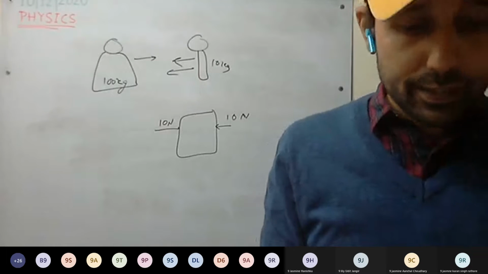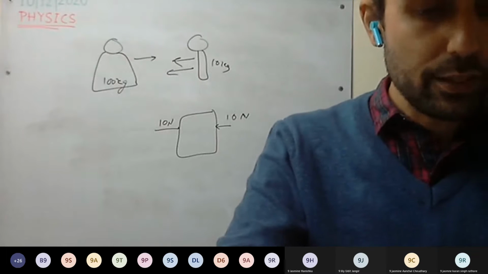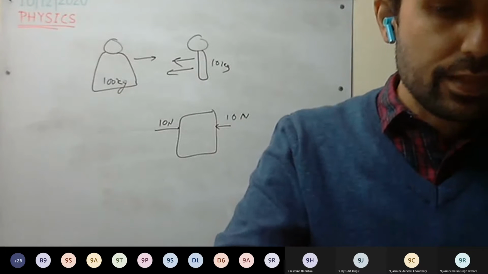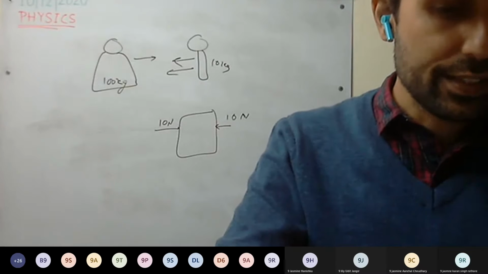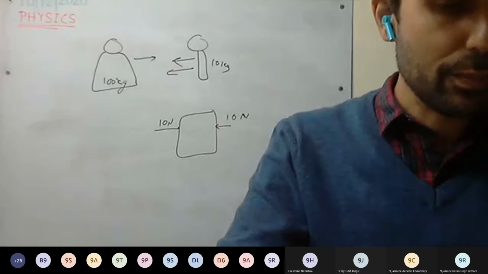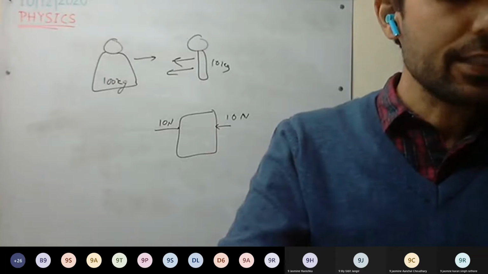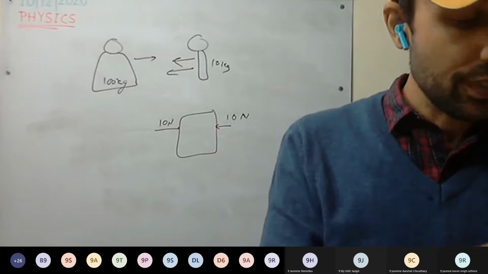Open page number 71 and see on the top, second column, the note is written. Action and reaction never act on the same body. They always act simultaneously on different bodies. The forces of interaction are always present in pairs. So mark that important, and you can write there as well.